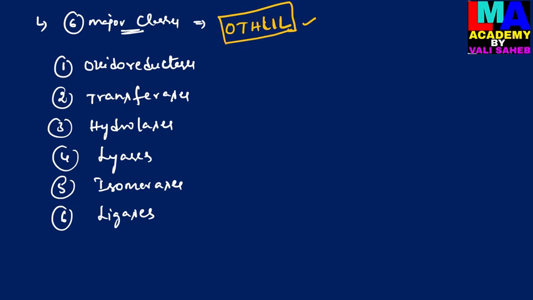And then coming to oxidoreductases. The enzymes which are mainly involved in oxidation-reduction reactions are called oxidoreductases.